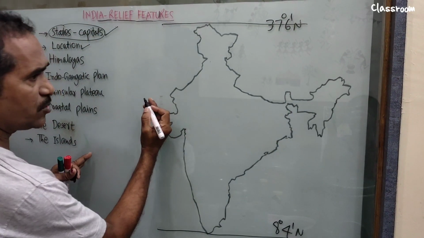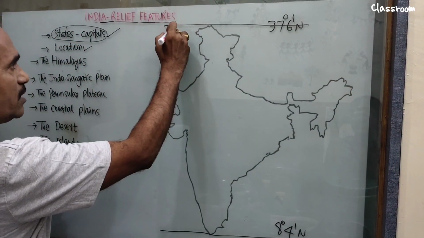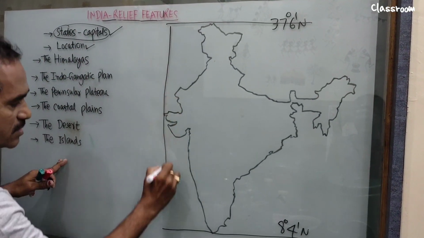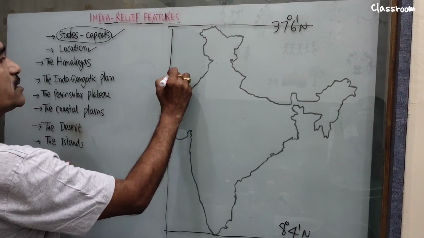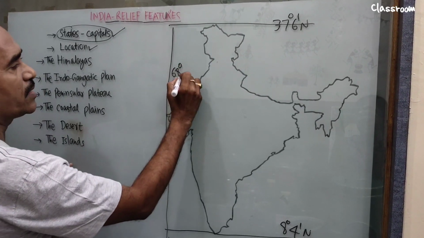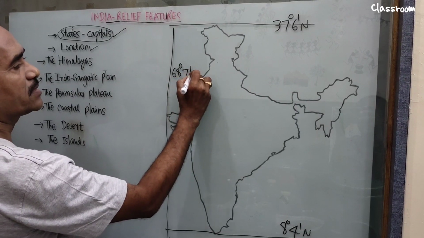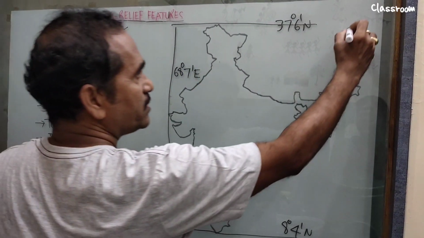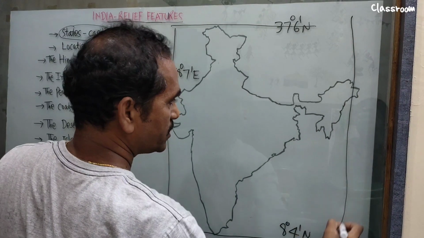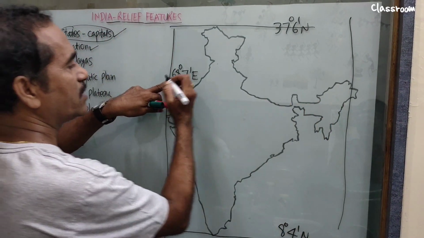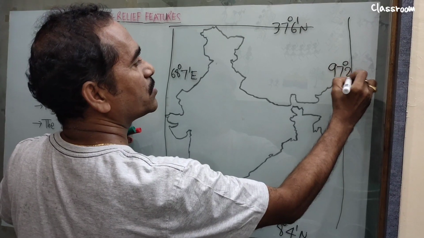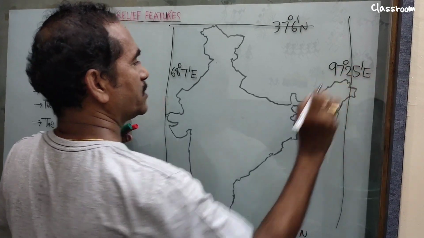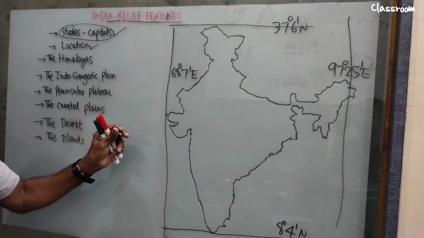And westmost and eastmost, they may ask you in the examination. This is the westmost longitude. Westmost is 68 degrees 7 minutes east longitude, and eastmost is almost 90 degrees. See, almost 68. So it is 97 degrees 25 minutes east longitude. These are the coordinates of India.